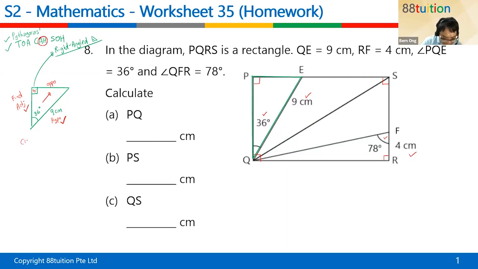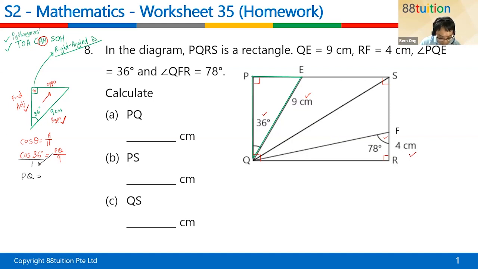Write out the general formula first. Cosine theta is equal to adjacent over hypo. What is the angle that we are using? We are using 36 degrees. Adjacent is called PQ. That's what we are looking for. Hypo is the 9. I just put in the 9. Single fraction equal to single fraction. Cross multiply. I can do that to get rid of the fraction.